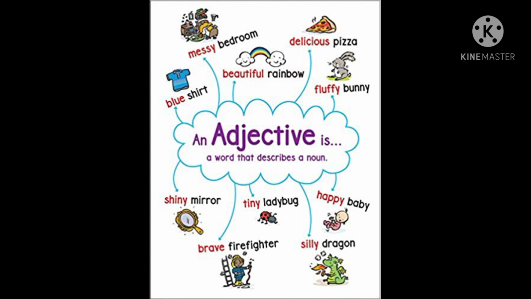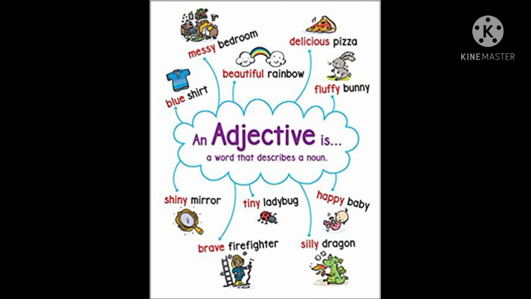So students, I personally believe you don't have any doubt regarding nouns because you have already learned the nouns and its kinds. Now, through a few examples, let's have a look at a few words which describe the noun. Say for example, rainbow is a noun. Now if I say beautiful rainbow, then beautiful is describing the noun, hence becomes an adjective.